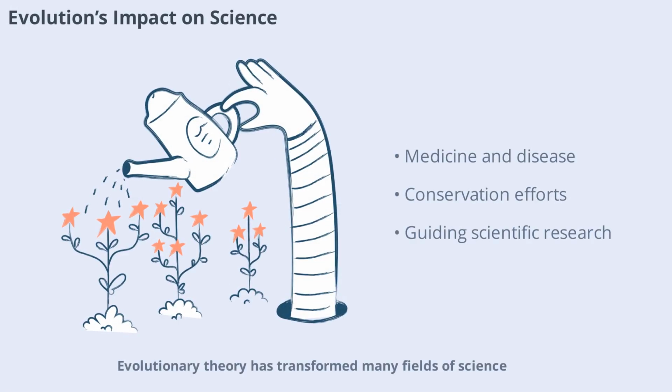Evolutionary theory has transformed many fields of science, from medicine to ecology. It helps doctors understand how diseases evolve and guides conservationists in protecting endangered species. Evolution also shapes our understanding of genetics, behavior, and even human culture. By recognizing the role of evolution, scientists can make better predictions and develop more effective solutions to real-world problems.